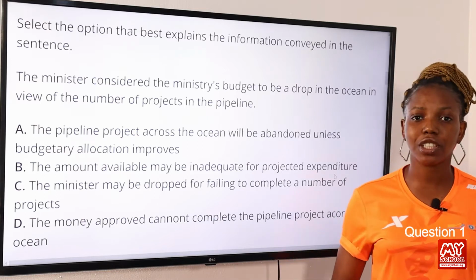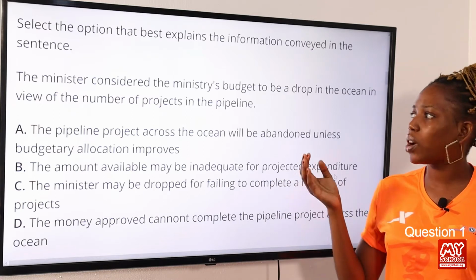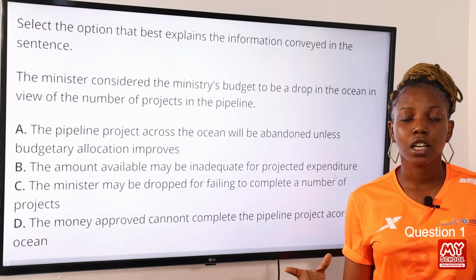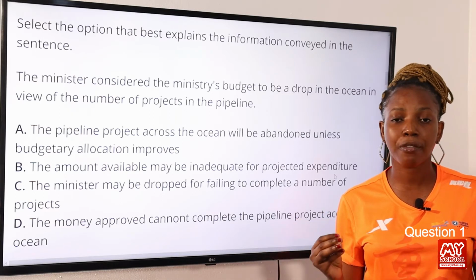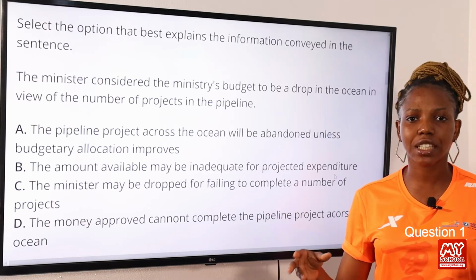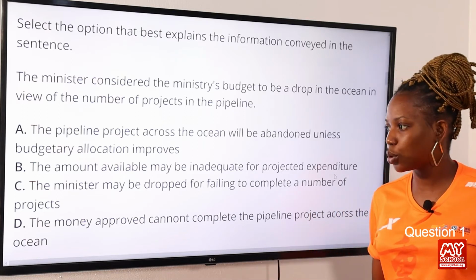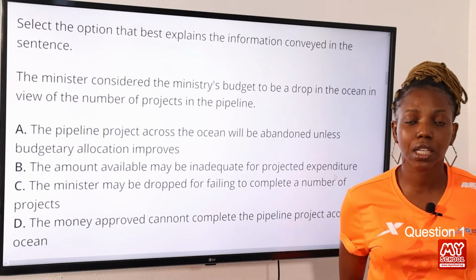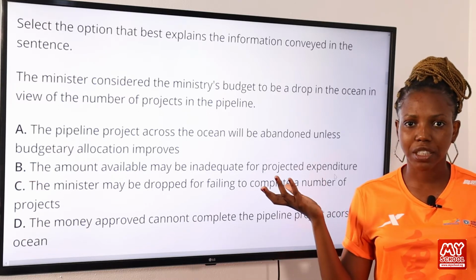Now the answer to this question is option B, the amount available may be inadequate for project expenditure. Now what's the meaning of a drop in the ocean? It means a very small amount of something, a small amount that is considered not important to make a difference or have little or no effect. That's what it means. And then in this statement, it means that the budget is not enough, is inadequate to complete the project at hand. So the amount available may be inadequate for project expenditure. Option B therefore is the correct answer to this question, as it best explains what has been provided.